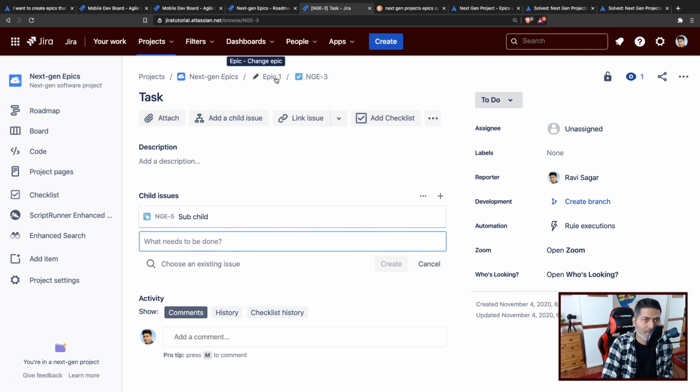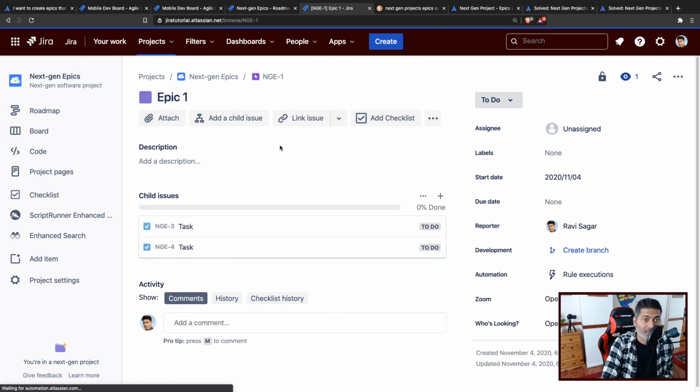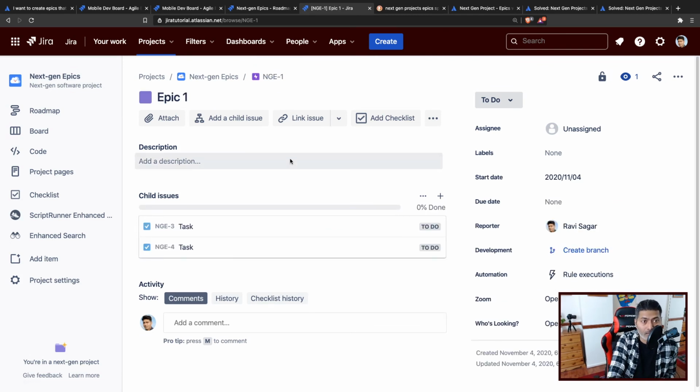Now if you go back to the epic one, and if you're thinking, can you link it to maybe a different task in a different project? Not really. That is not really possible here.